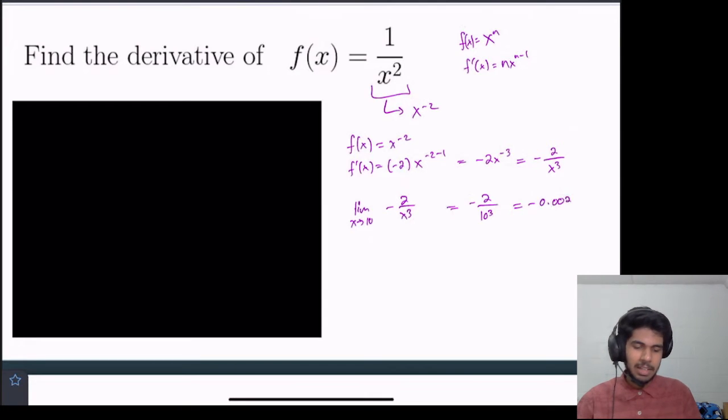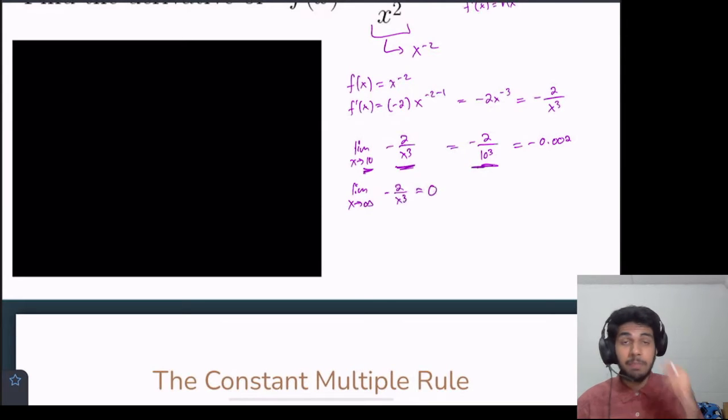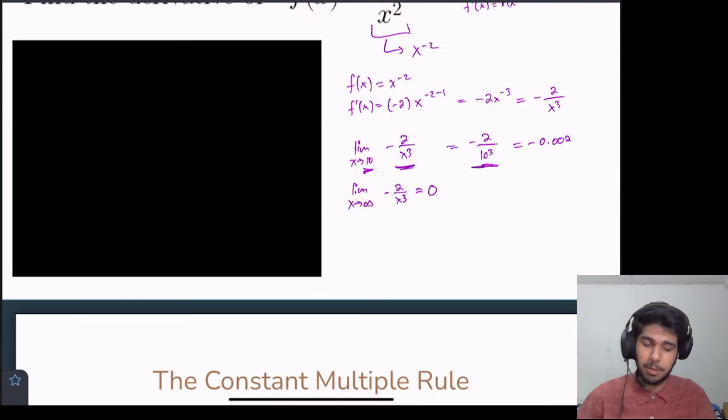So as x gets larger, this denominator gets really, really large, and we're dividing by a huge number, so we'll get closer to 0. So this would just be the limit as x approaches infinity of negative 2 over x cubed. That equals 0. So that's why I said limits are super important that we understand correctly.